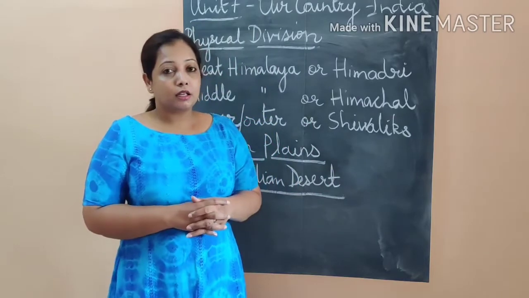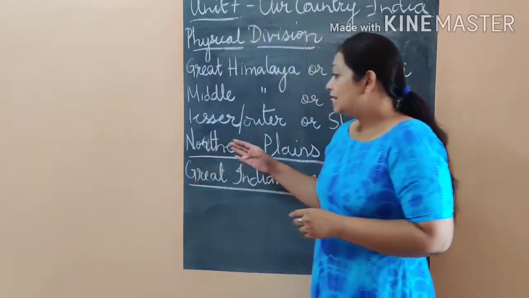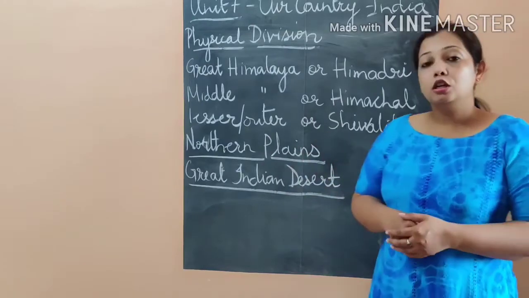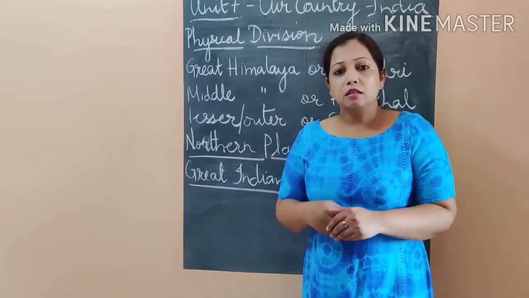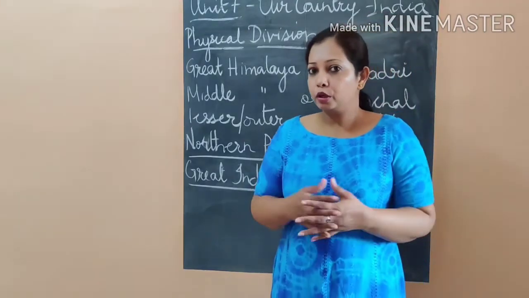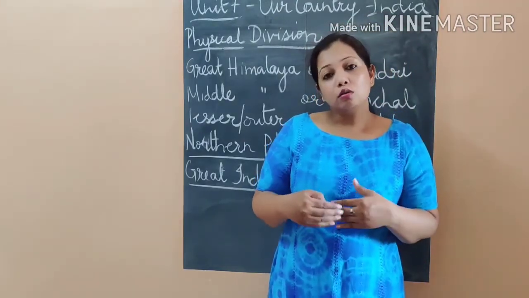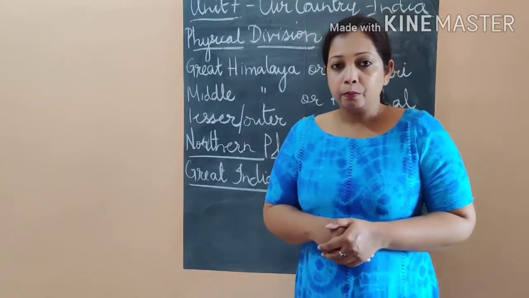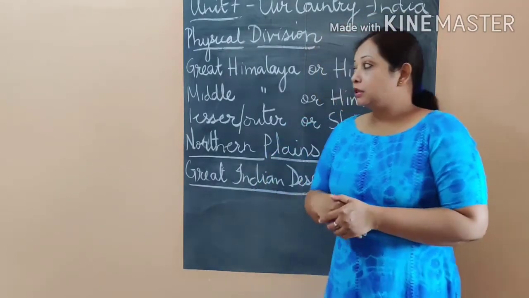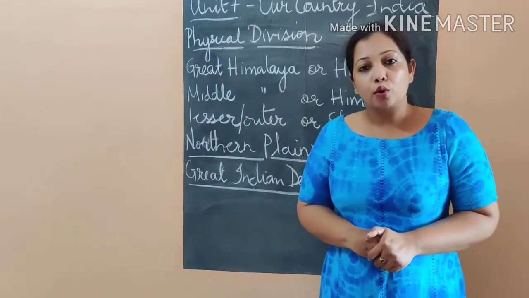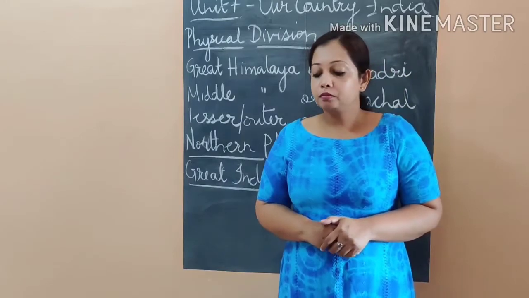Now, the next that we talk about is the Lesser Himalayas or the Outer Himalayas, or the Shivaliks. Now in this area there is a lot of population also, and they are also known as the foothills of the Himalayas. Okay, that is what the 3 different parallel ranges of the Himalayas are.